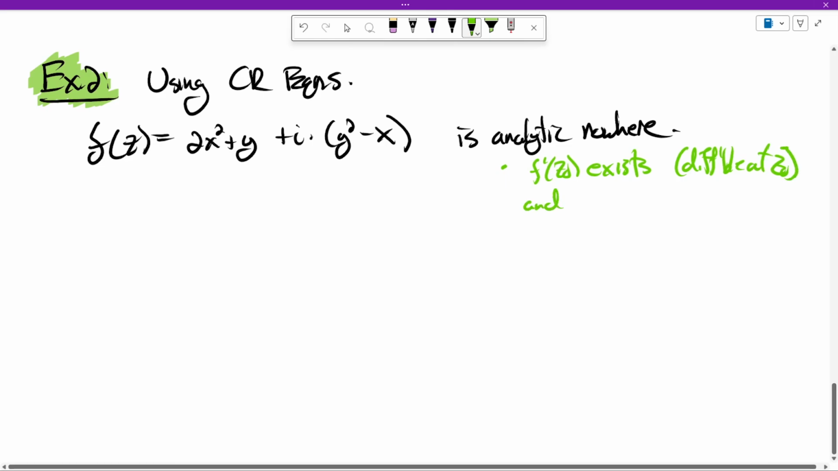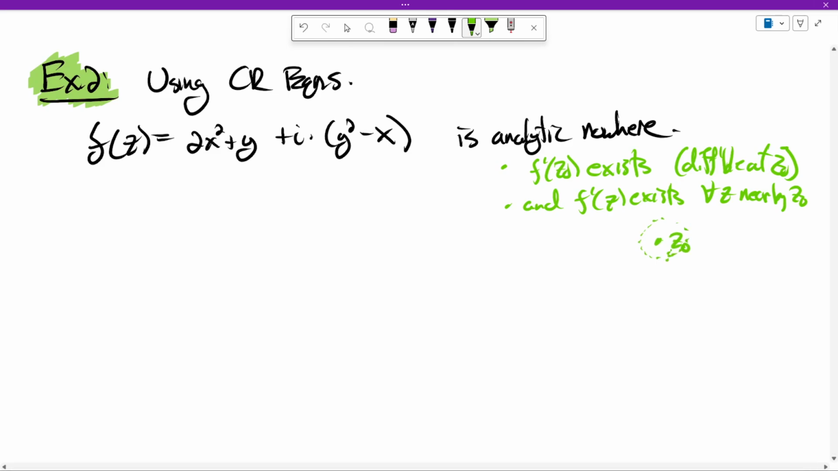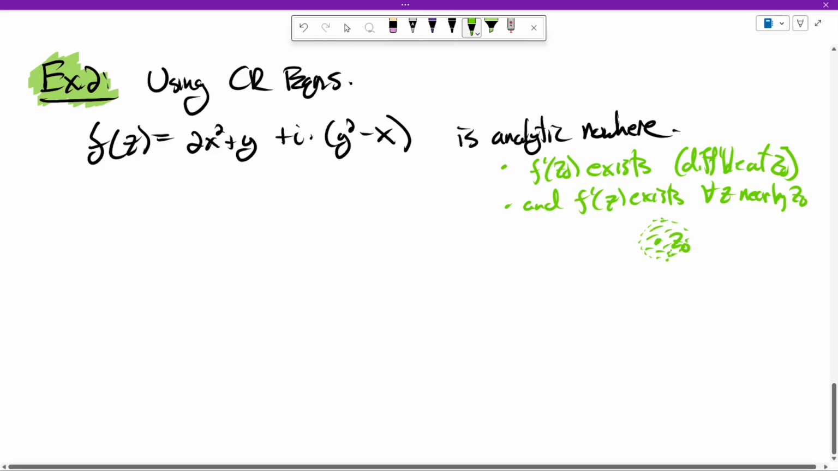And secondly, f prime of z exists for all z nearby z naught. So that is, if z naught's here, you can find a small area around it such that the derivative exists everywhere there. So just a quick reminder of what analytic means.